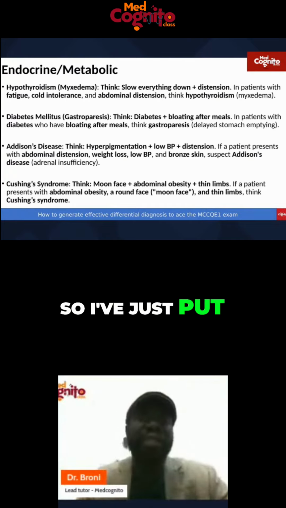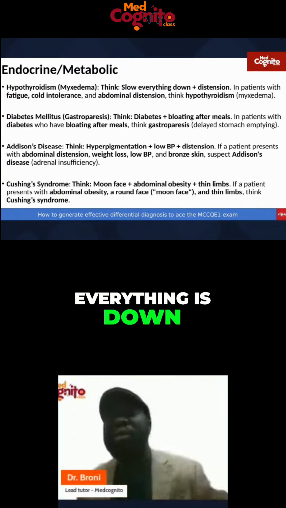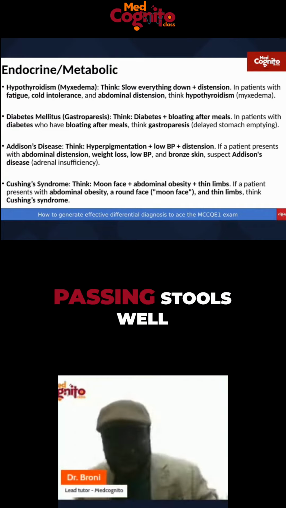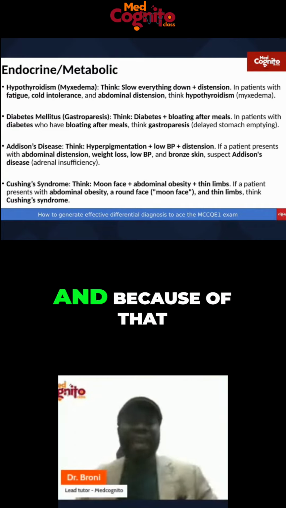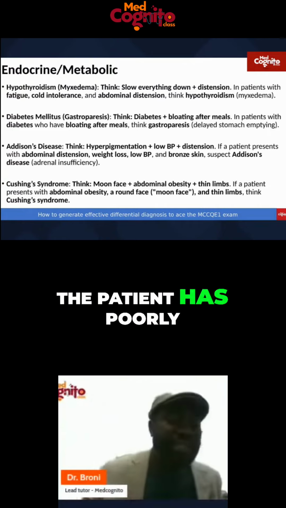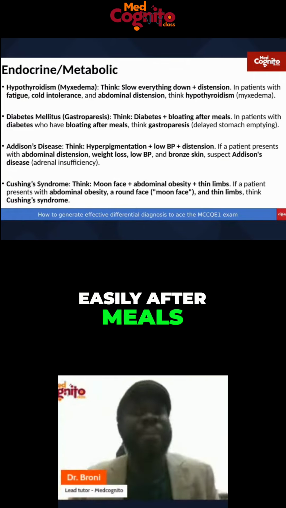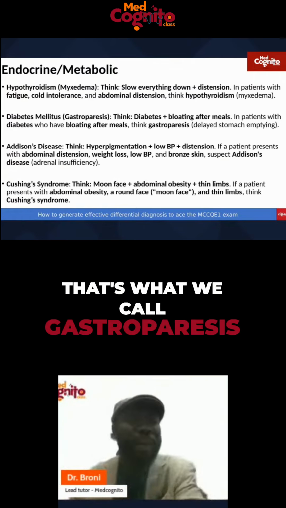So I've just put the features here. Hypothyroidism, think slow, everything is down. So they are not passing stools well, okay? And because of that, they develop this distension. Diabetes, the patient has poorly controlled diabetes, and because of that they bloat easily after meals. That's what we call gastroparesis.